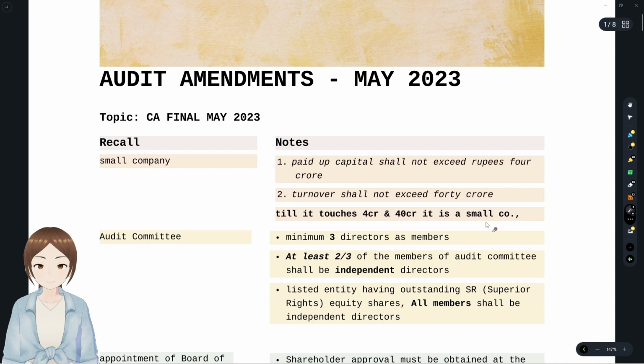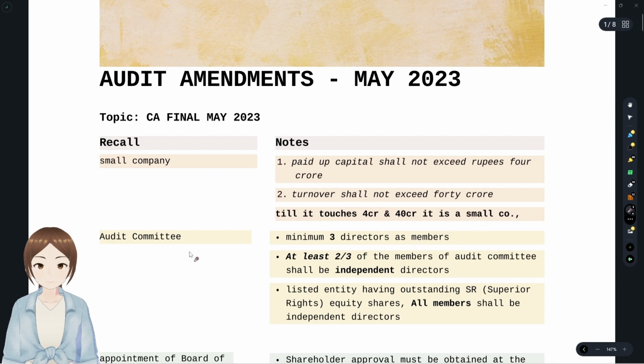It's very difficult to remember various kinds of monetary limits, so we have to make sure to grasp as much as we can. So if the paid up share capital touches 4 crore, it's a small company, plus if the turnover touches 40 crore, it's a small company. A company up to 4 crore and 40 crore of paid up share capital and turnover is still called a small company. Remember, both should satisfy the condition.